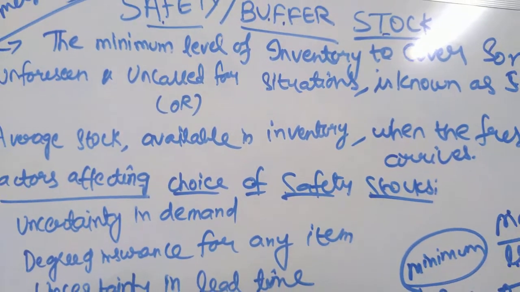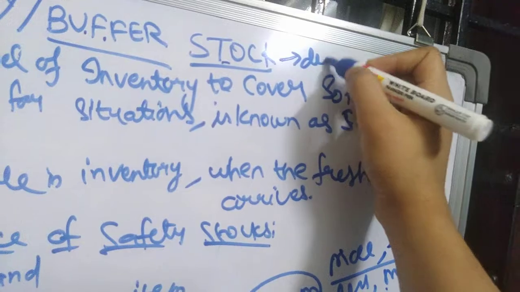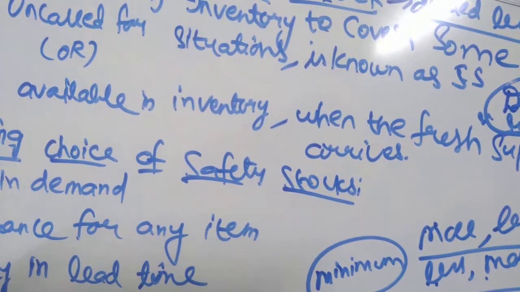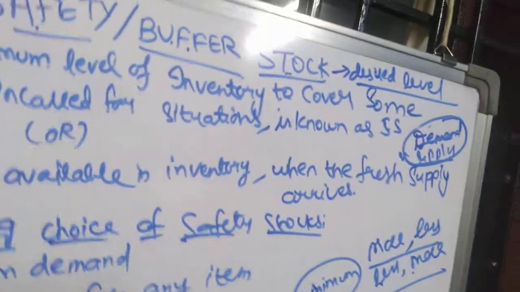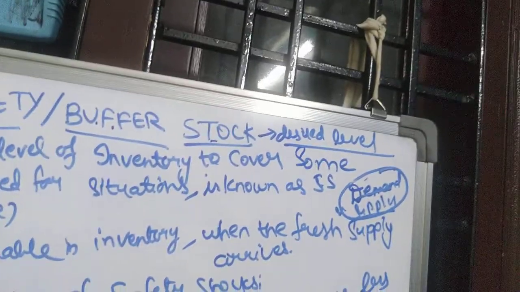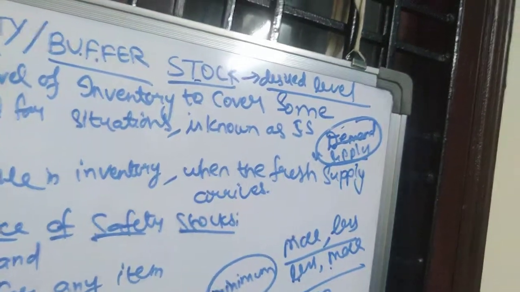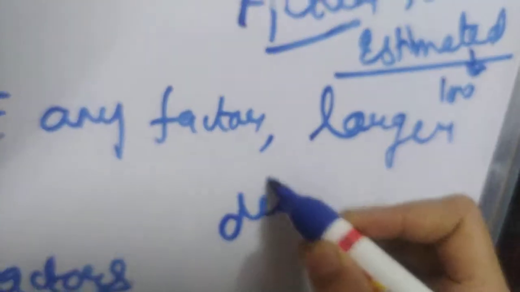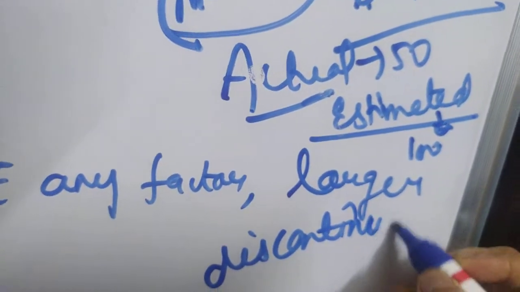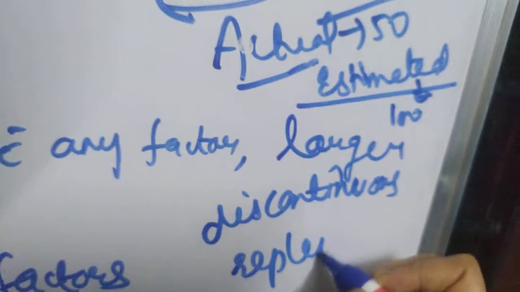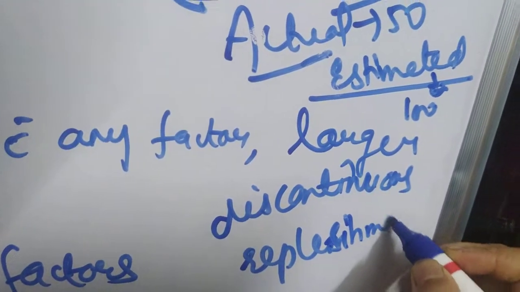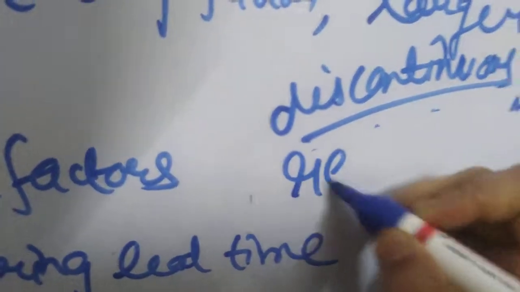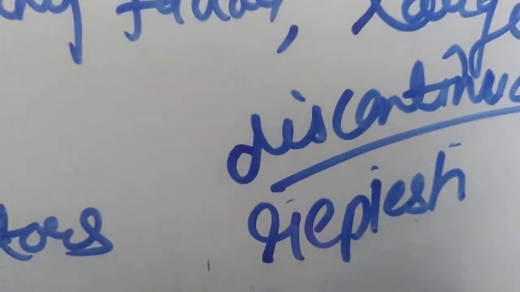Generally, the safety stock is maintained at the desired level by discontinuous replenishment. That means stock comes and goes: it arrives and you sell it off. Discontinuous means it is not continuous; replenishment will not happen continuously. Discontinuous replenishment. This spelling is wrong, so: replenishment, discontinuous.